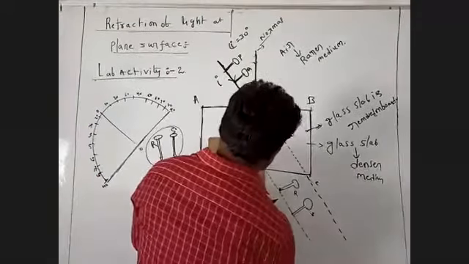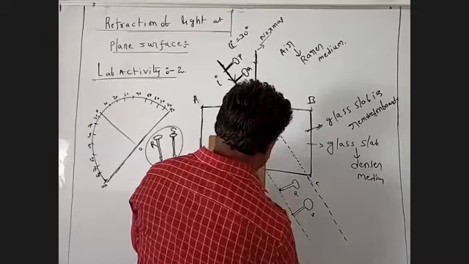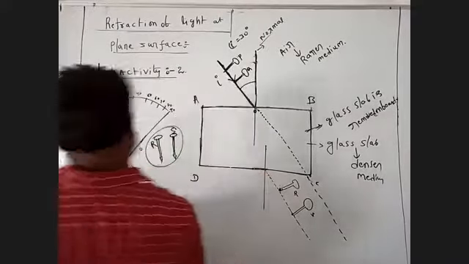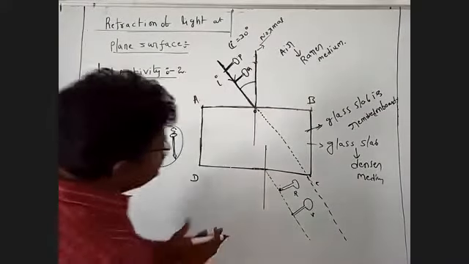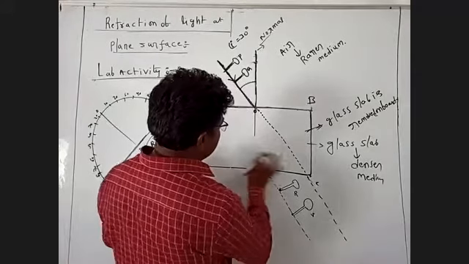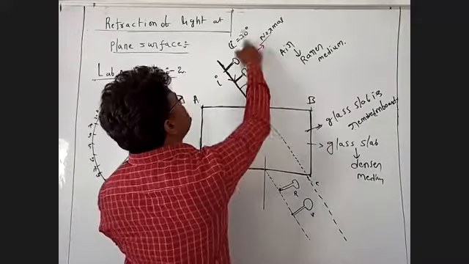Here, this is a stand. This is a normal line. Now you can see what will happen in this situation. This is the angle of incidence, and we call this angle of incidence 30 degrees.